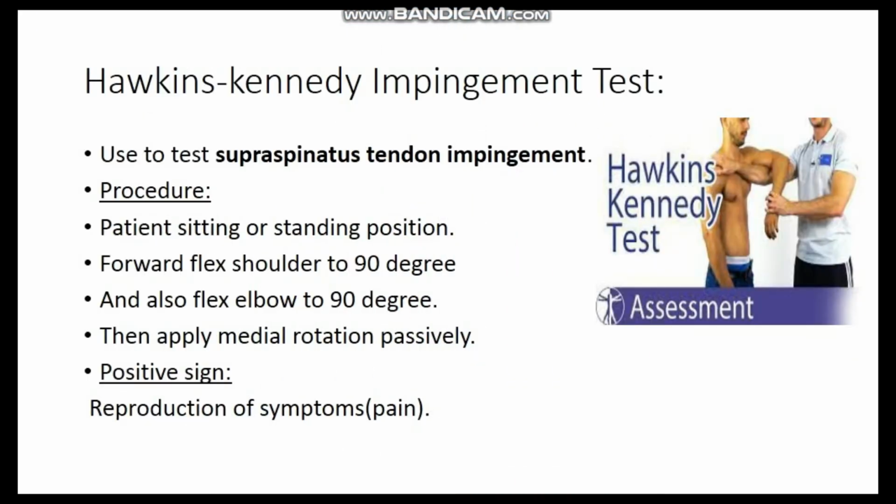Okay, so this next test is the Hawkins-Kennedy test, which is also used to test supraspinatus tendon pathology. In this, the patient is in the sitting or standing position. Passively flex the shoulder of the patient to 90 degrees, also flex the elbow to 90 degrees, and then passively internally rotate the arm of the patient. If there is a reproduction of the symptom, which is basically pain, then it means supraspinatus tendon pathology is there and the Hawkins-Kennedy test is positive.